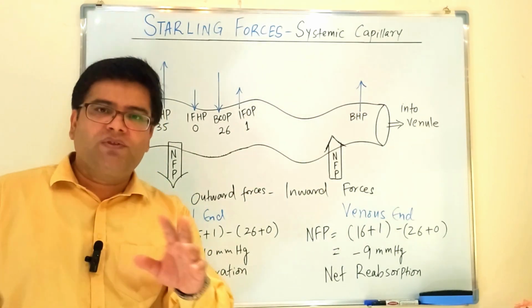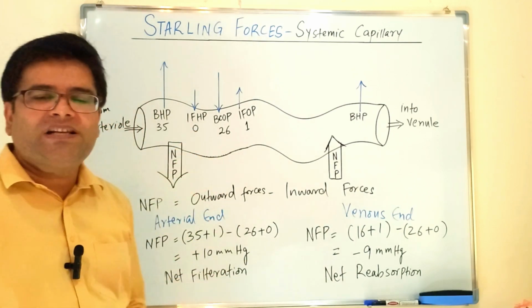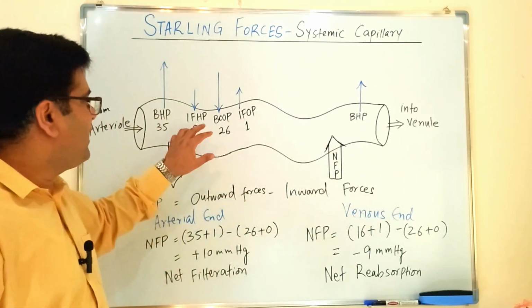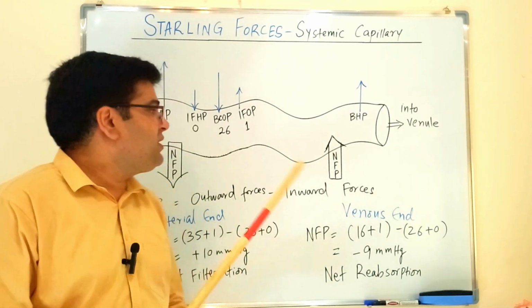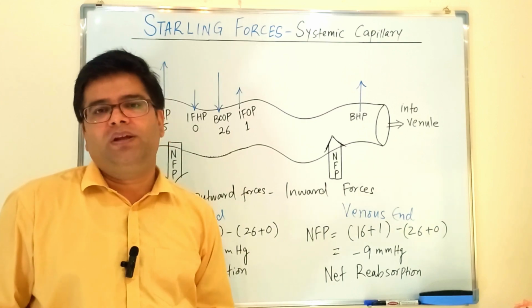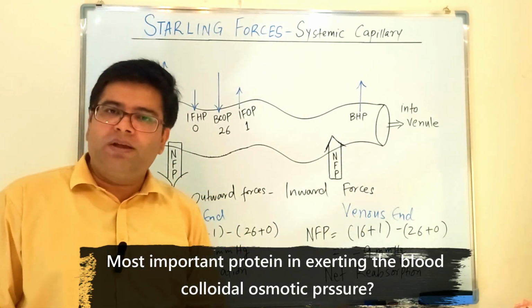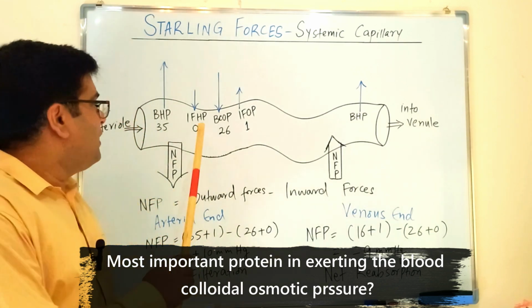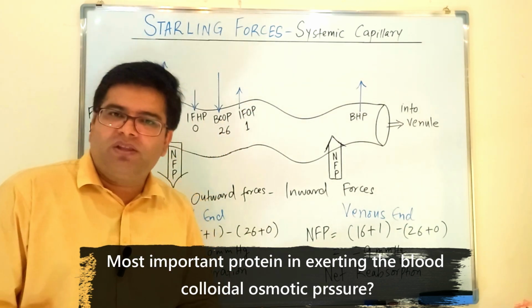There are two forces which we call osmotic pressure. One of them is because of plasma proteins in our blood, and this is called blood colloidal osmotic pressure. Its value is 26 millimeter of mercury. This pressure is because of plasma proteins albumin and globulin. Can you answer in the comment section which plasma protein is most important in exerting the blood colloidal osmotic pressure? Is it albumin or globulin or some other protein?